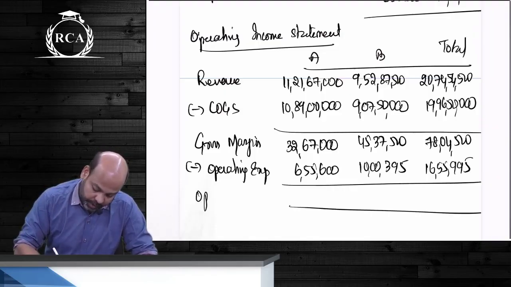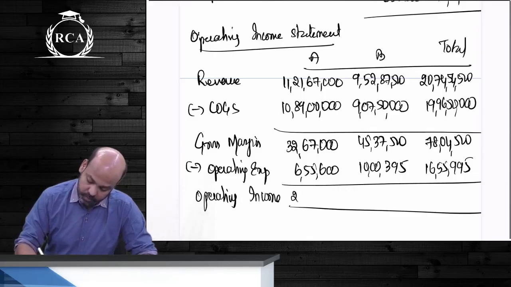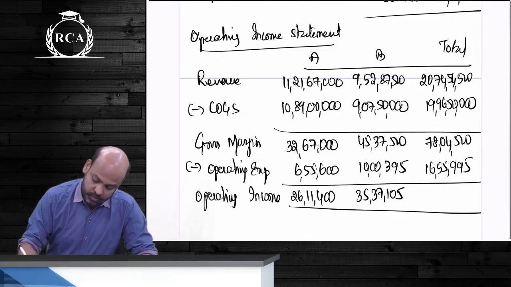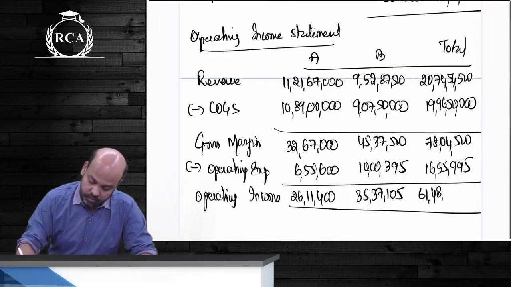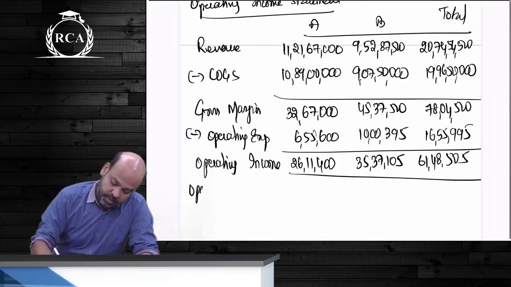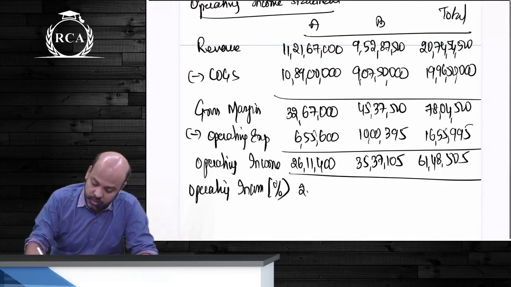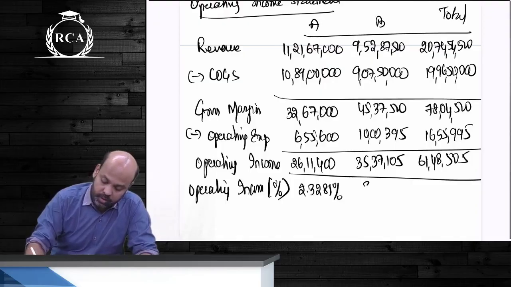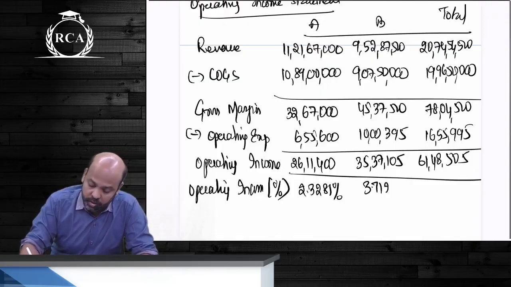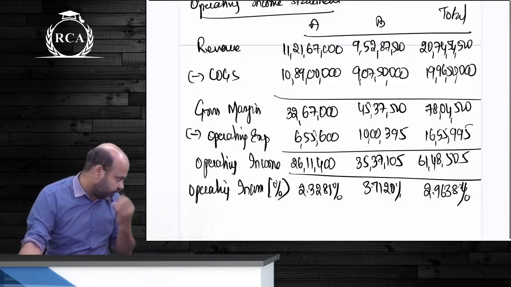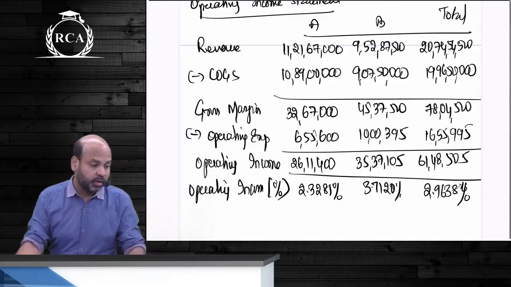What will be the amount of operating income? Operating income percentage. 3281. 3 point 96. These are your operating income percentages, guys. Please check if you're all done with this. Yes or no, guys?